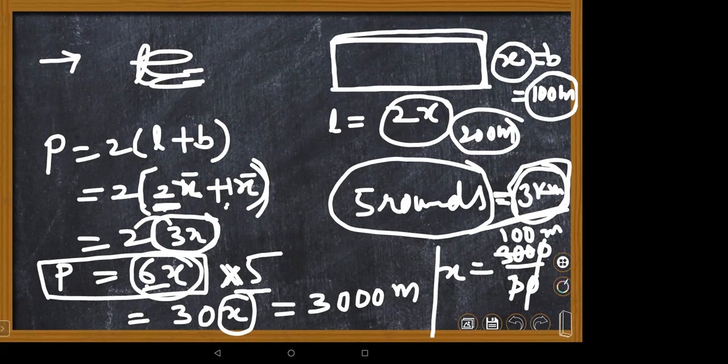Wonderful, correct, Nana. That is also correct. 600 divided by 6, ma'am, it is 100, that is breadth, and twice of 100 is 200, that is length. Very good, Harsha. Please practice such challenging questions always.